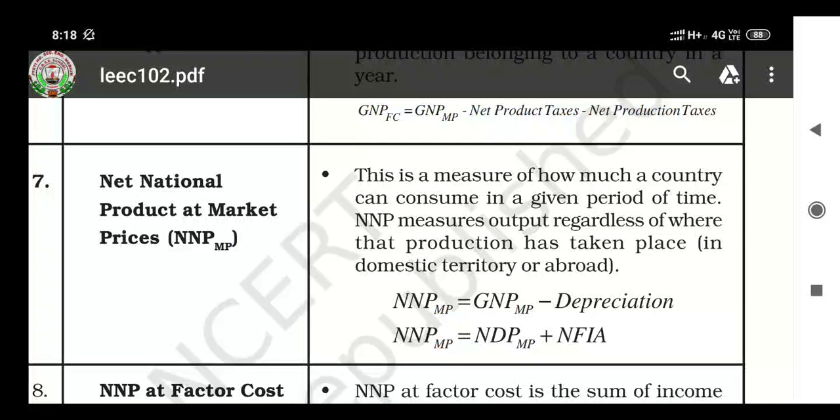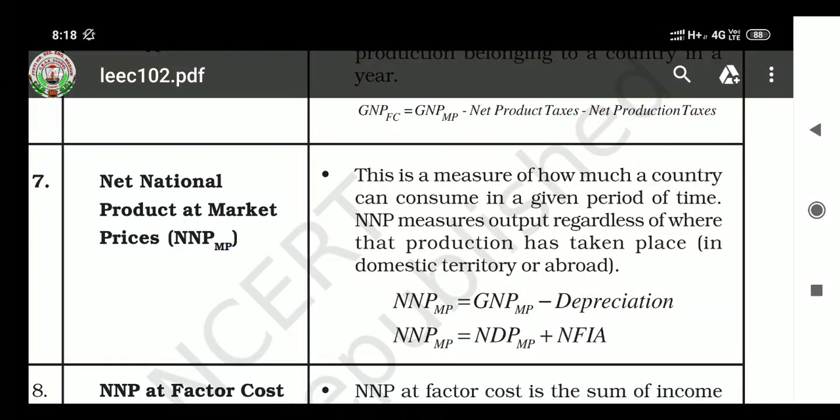The formula is net national product at market prices, NNPMP. This is a measure of how much a country can consume in a given period of time. It means how much a country's consumption capacity is in a given period of time, which is calculated by net national product at market prices, NNPMP.